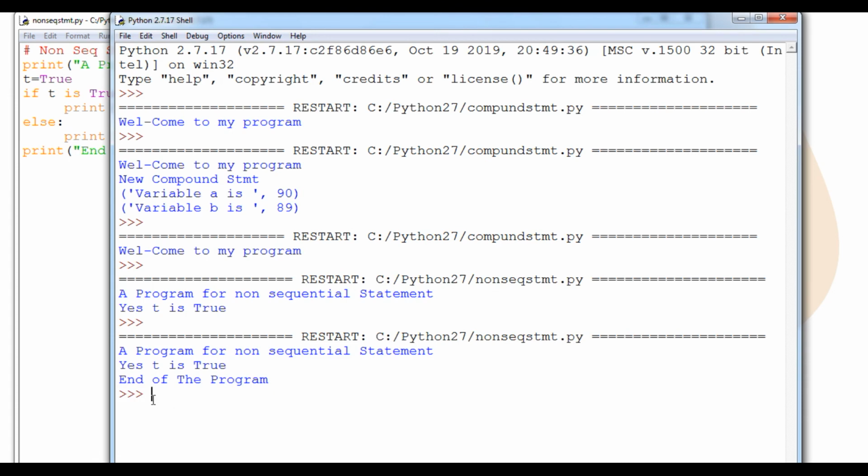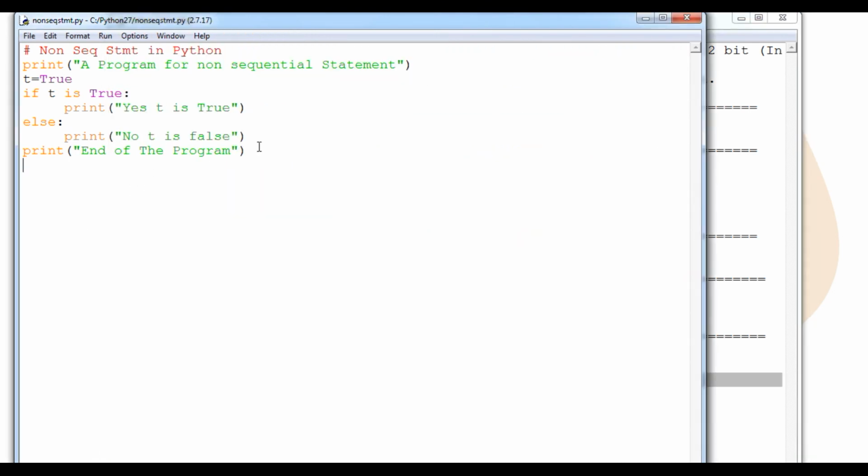Okay, we are going to run it again. So now you can see that end of the program will always print. Why? Because this is not under any kind of condition or any non-sequential statement. So here either this will print or this will print, and one of them will be skipped.